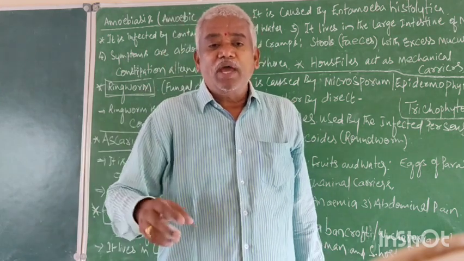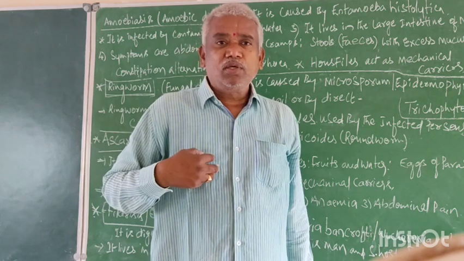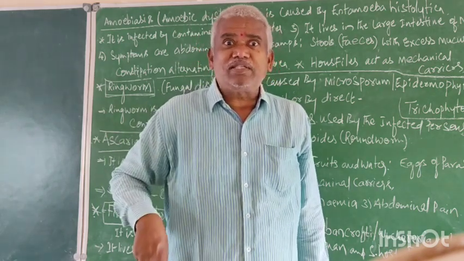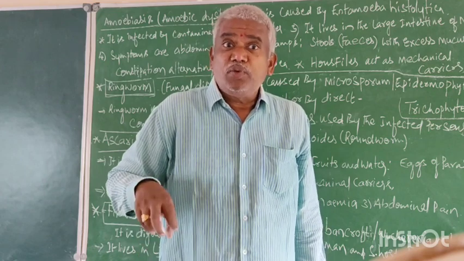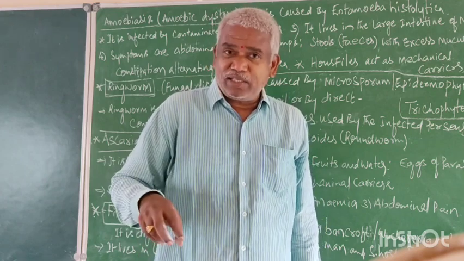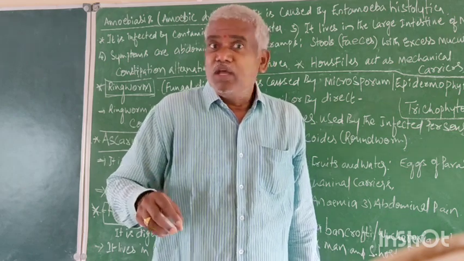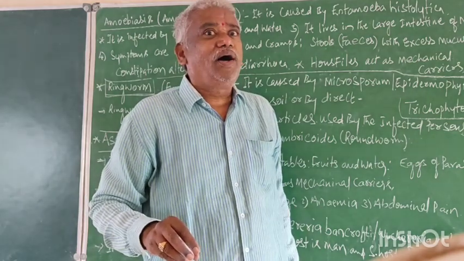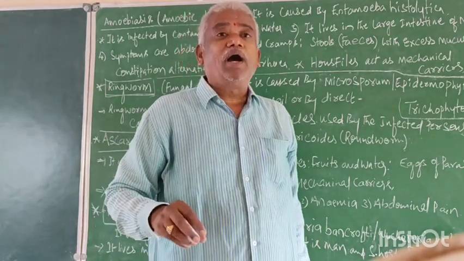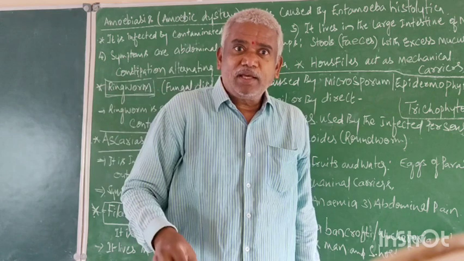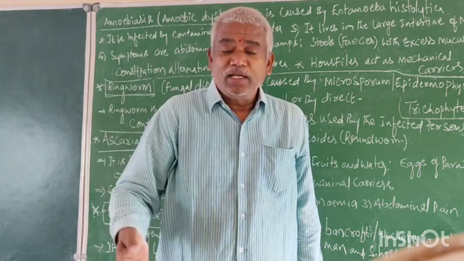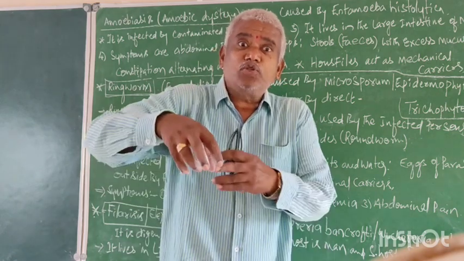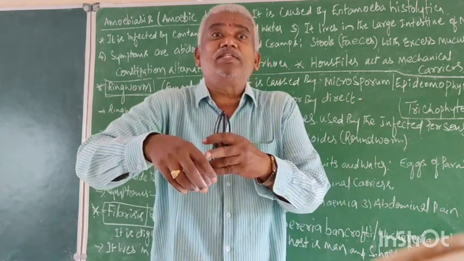Alright, now if I am suffering with amoebiasis, at this time my feces, when you test the feces for diagnosis, that feces contain encysted Entamoeba. Now when a housefly sits on the feces, this encysted amoeba is attached to the legs and wings.